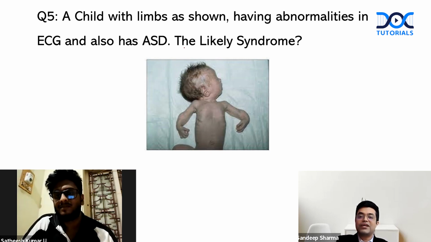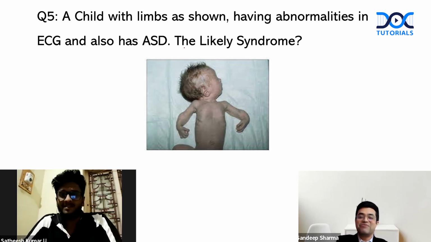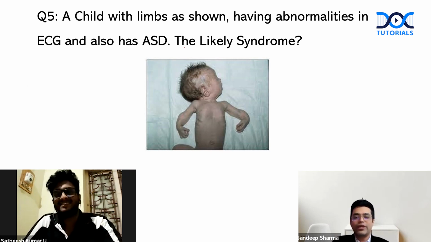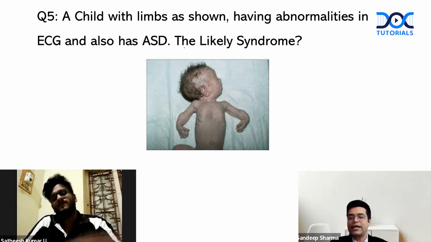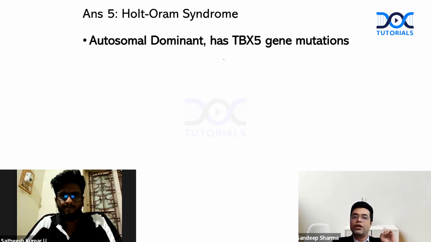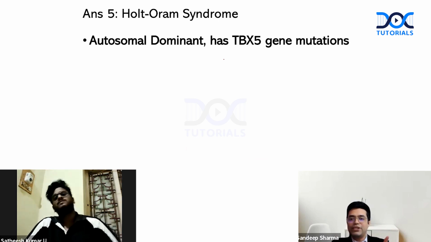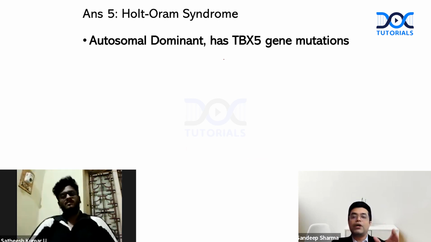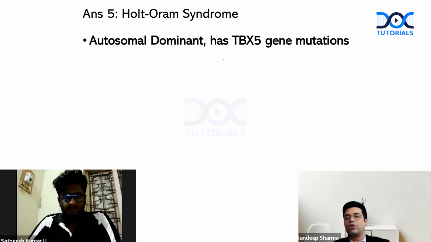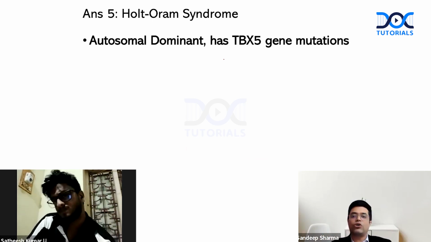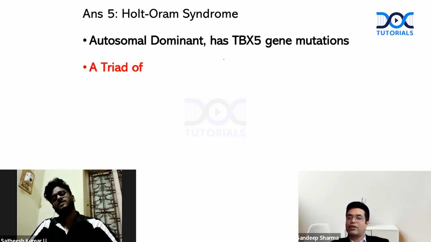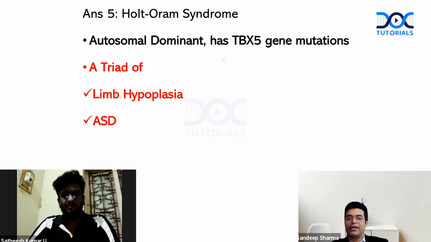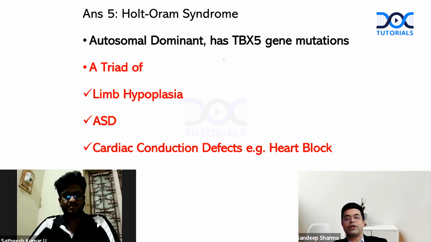Yes. You just answered a super specialty MCQ of pediatrics NEET just now. They had asked about inheritance. Holt-Oram syndrome has already been asked in multiple PG entrance exams. And what are the key points about this that you need to know? Autosomal dominant, TBX5 gene mutation. TBX5 is a part of homeobox genes, which are involved in right-left orientation as well as in deciding the length of various structures. It is characterized by a triad of limb hypoplasia, ASD, and cardiac conduction defects like heart block.